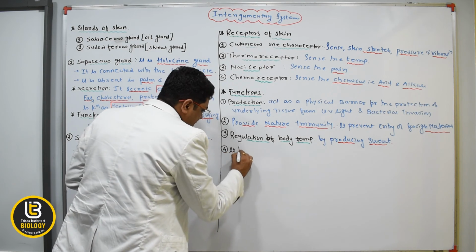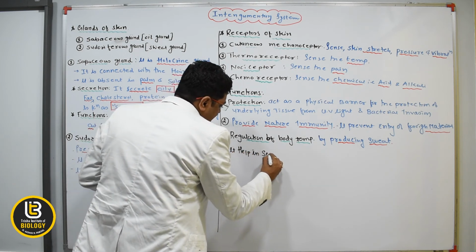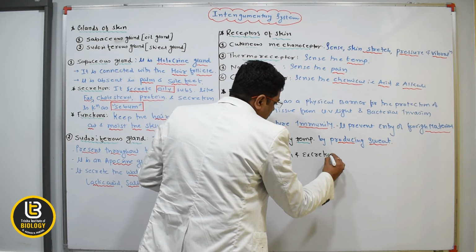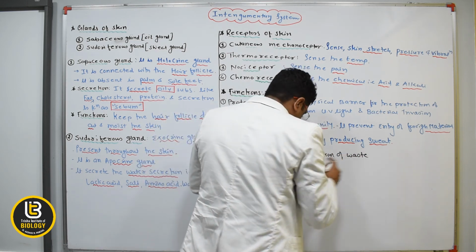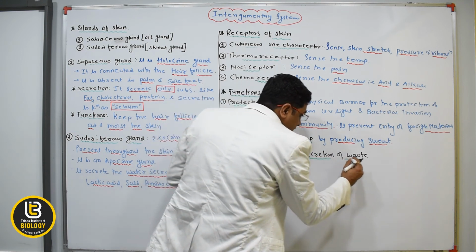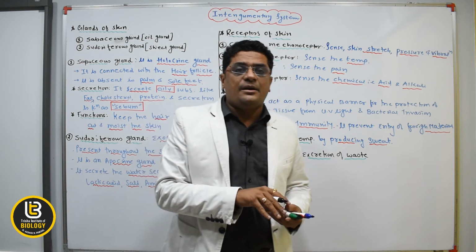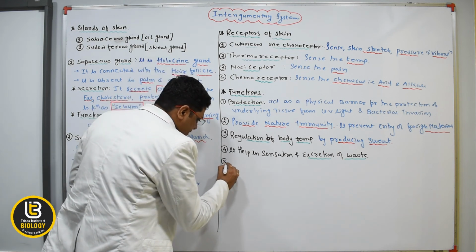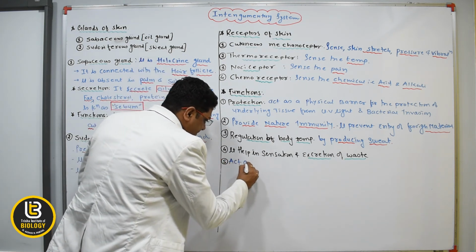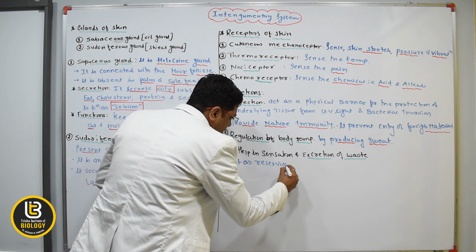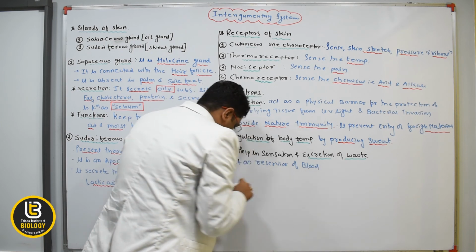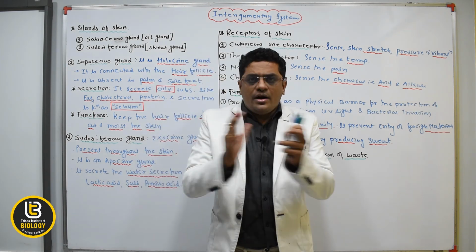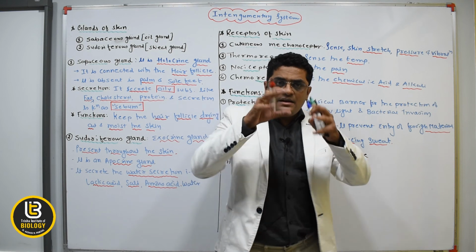Fourth, it helps in sensation and excretion of waste. In our body there is lactic acid, certain urea and uric acid are also excreted with the help of the skin. Also the skin acts as a reservoir of blood, meaning it stores the blood. Because we all know that skin is the largest organ of our body, and blood is also stored in it.